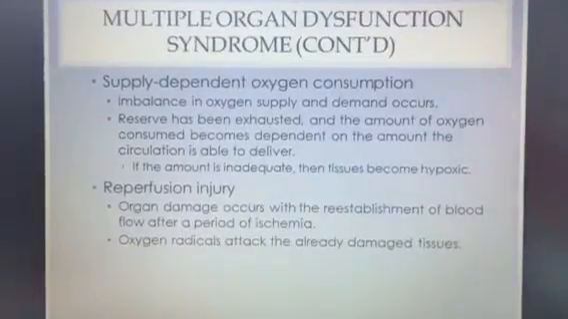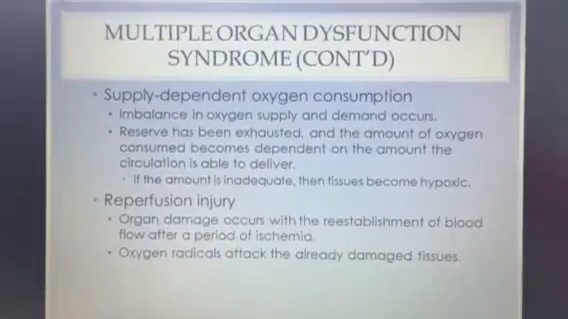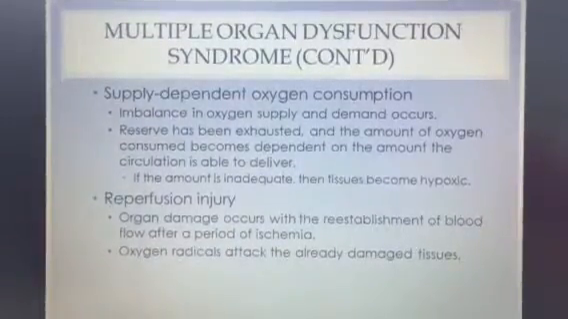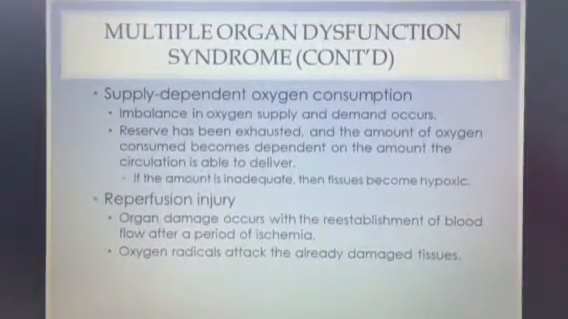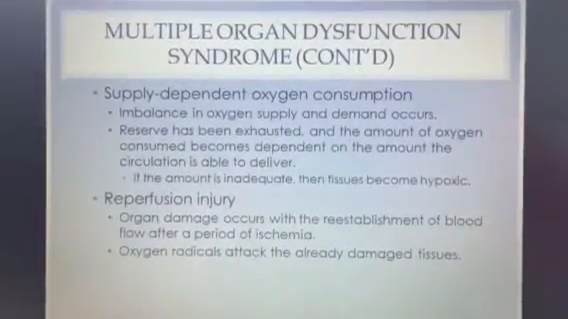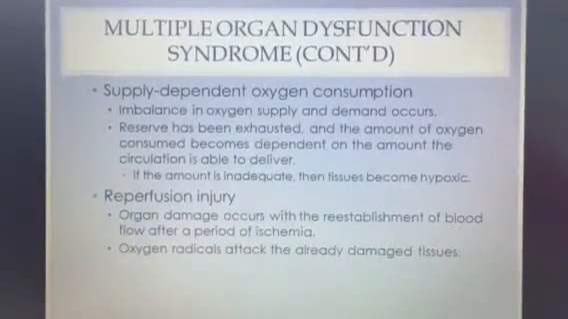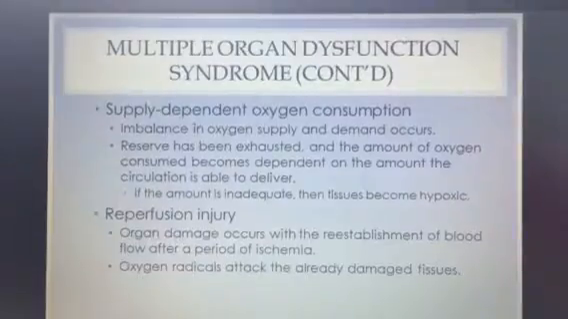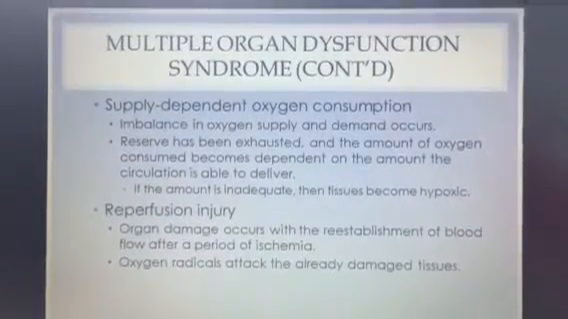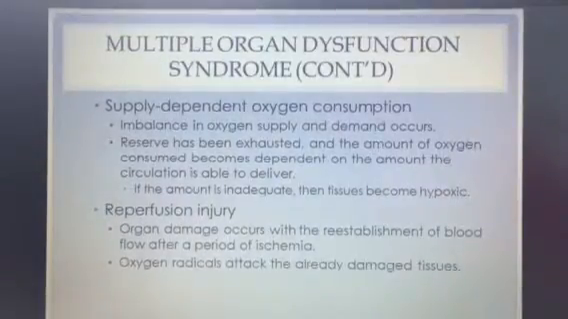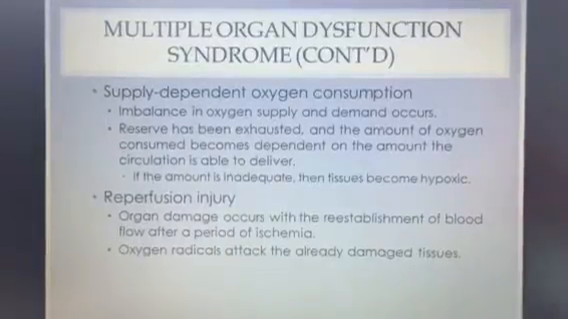Supply-dependent oxygen consumption is an imbalance in oxygen supply and demand, where the reserve has been exhausted, and the amount of oxygen consumed becomes dependent on the amount of circulation and what it's able to deliver. If the amount is inadequate, the tissues become hypoxic. And then there's reperfusion injury, where organ damage occurs with the reestablishment of blood flow after a period of ischemia, and oxygen radicals attack the already damaged tissues.